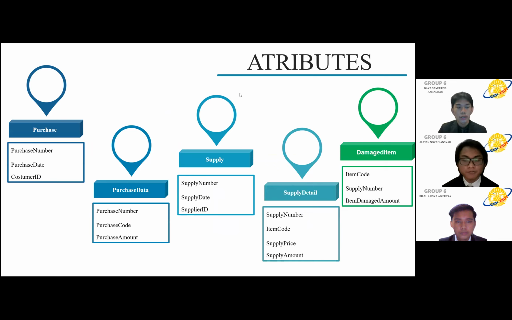For the purchase table, it has purchase number, purchase date, and customer ID. For the purchase data table, it has purchase number, item code, and purchase amount. For the supply table, it has supply number, supply date, and supplier ID. For the supply detail, it has supply number, item code, supply price, and supply amount. For the damage item, it has item code, supply number, and damaged item amount.